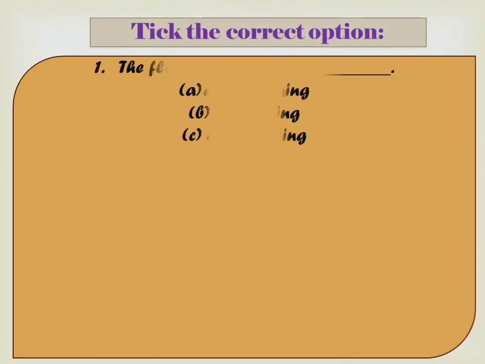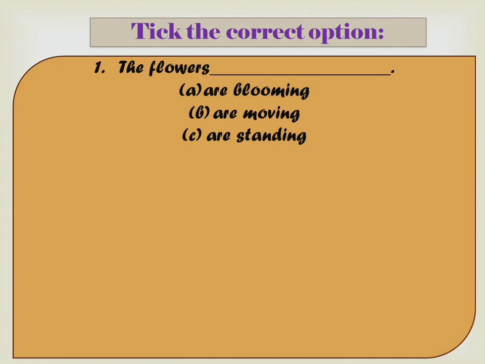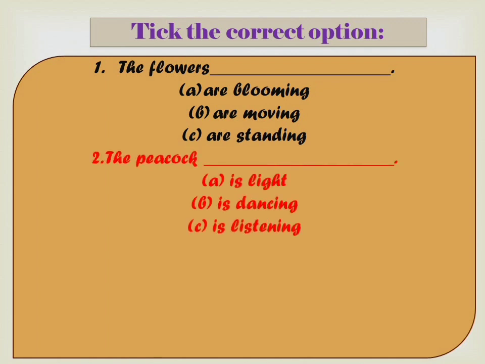Take the correct option. The flowers dash: are blooming, are moving, are standing. You tell me what will be the answer here. That is, are blooming, right? Now let us see the next one. The peacock is dash: is dancing, is singing. What will come as the answer?